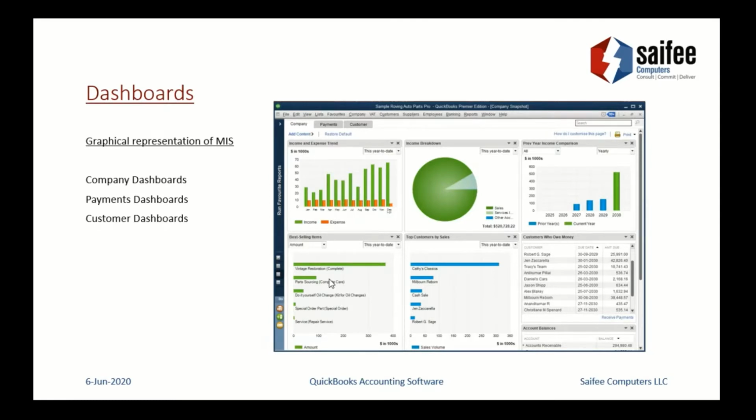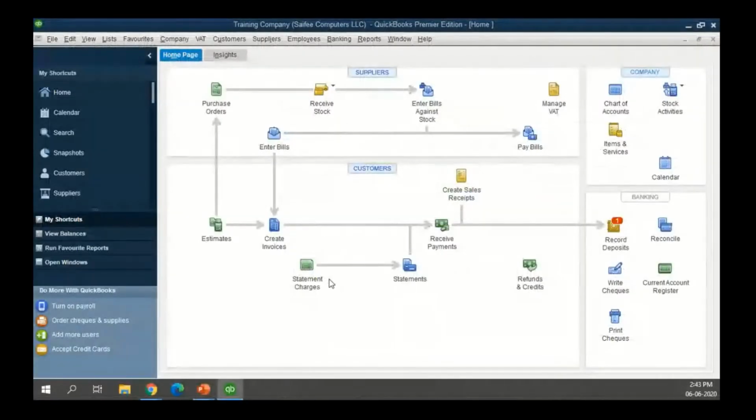So let's quickly have a look at the software now. If you see this screen, this is the home page. So here you have the workflow, you have the shortcuts for the activities. On the left side, you have a menu which can be customized by the end user.